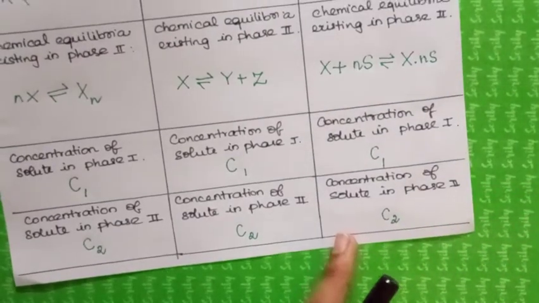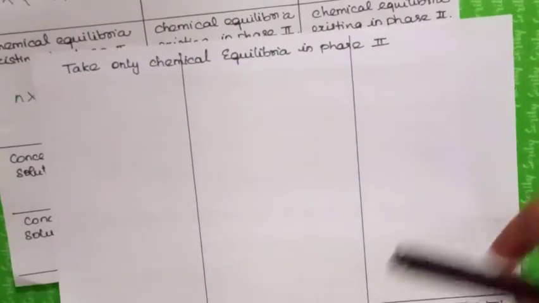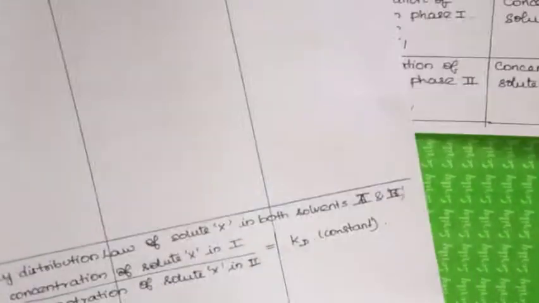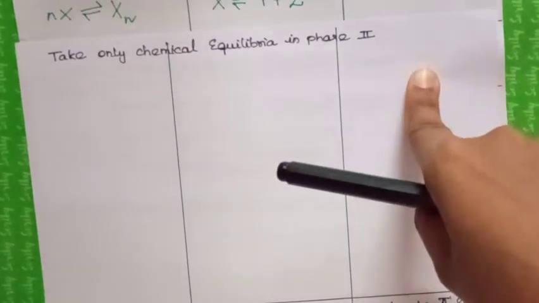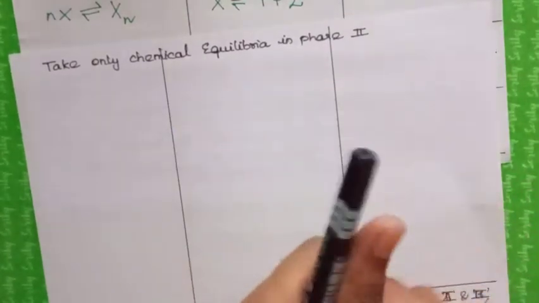And the next heading is this one: you are going to take only the chemical equilibria in phase 2 and inspect it. So I am going to rewrite all these expressions. Let us do that first.